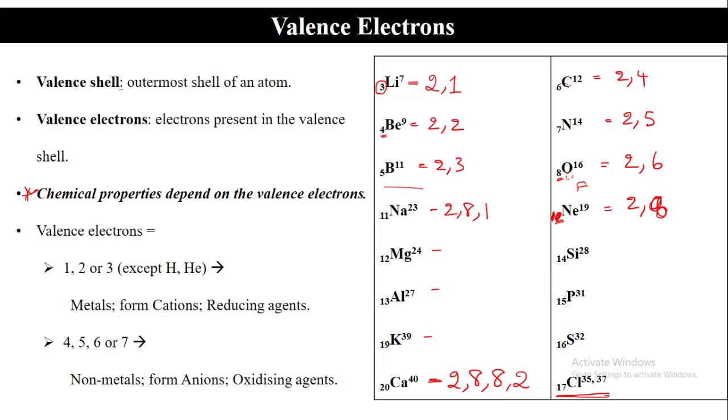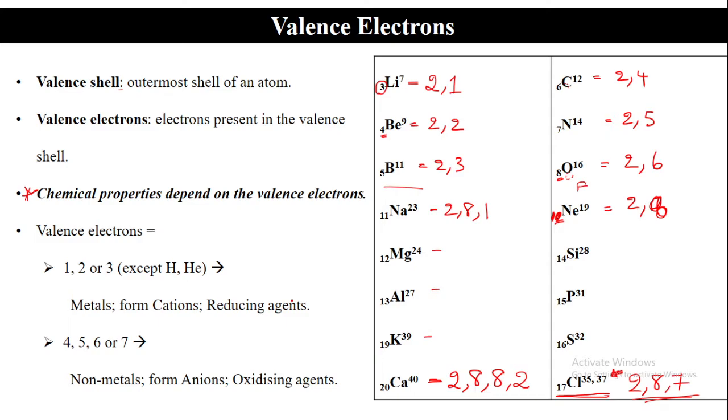Next we will see what valence electrons are. If there are 1, 2 or 3 valence electrons, excluding hydrogen and helium, then what property will they have? They will have metallic property, they will form cations, and they will be reducing agents. Now suddenly so many things are crammed into this small thing. Valence electrons means the electrons in the last shell.